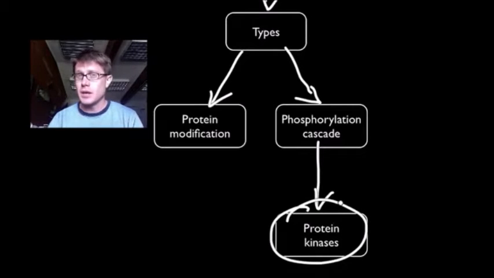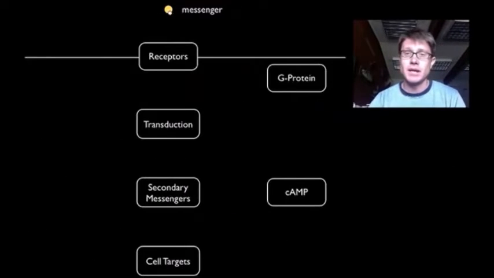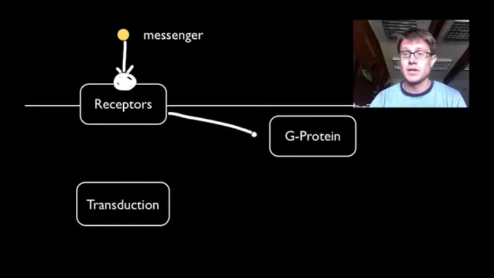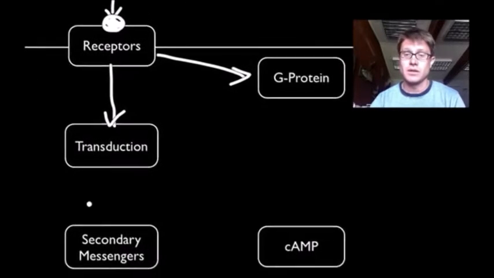And so the example that I'm going to give you today: a message comes in, the message is picked up by a receptor, and this line you can say is the cell membrane on the outside of the cell. That message will dock with the receptor, and when it does that, in this case it'll change the shape of the receptor. Then we'll have transduction. Transduction, remember, is when we're changing that message from a signal message on the outside of the cell to a message within the cell.